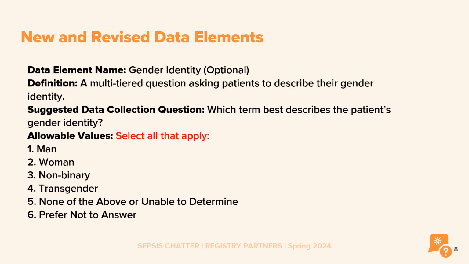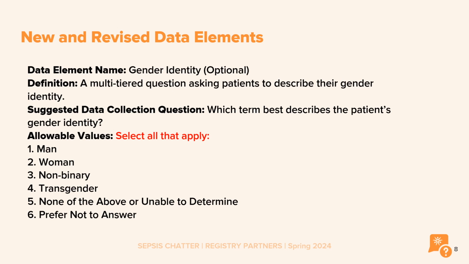The data element gender identity is the first optional data element that we're going to discuss. The definition is a multi-tiered question asking patients to describe their gender identity. The suggested data collection question is, which term best describes the patient's gender identity?